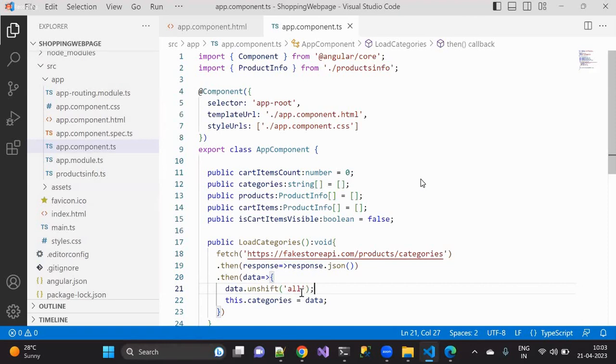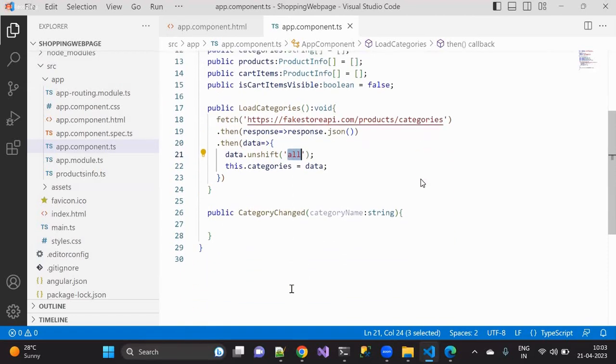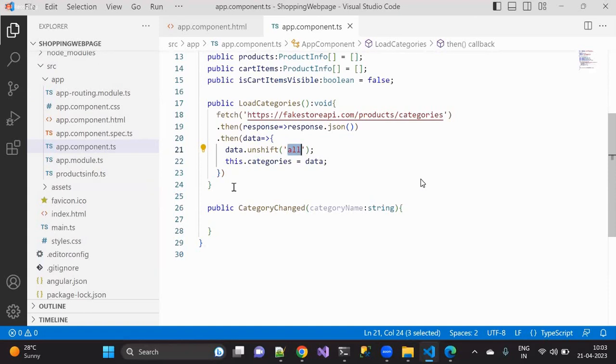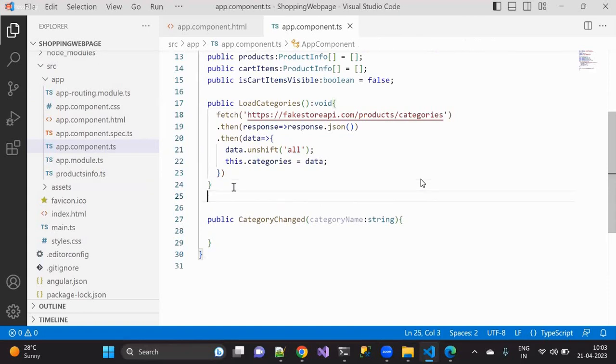Just like adding something in between. We are getting the data, that's okay. But to this data, I'm going to append what? All. I'm simply appending All to that one. This is where I load the categories. Okay, that's fine. And in the same way, I want to load the products as well.